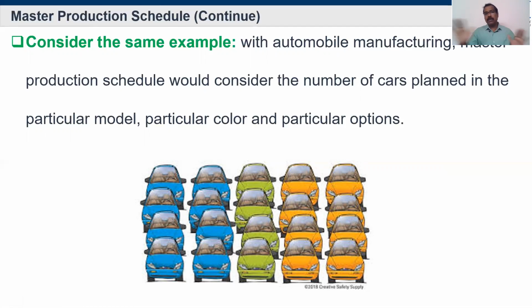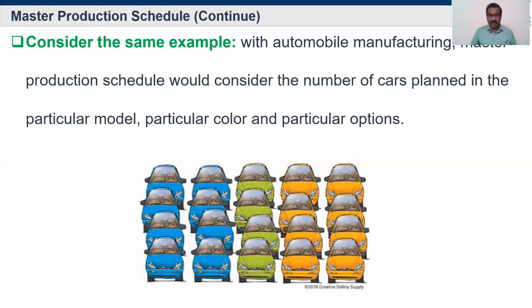Aggregate planning tells the number of cars to be manufactured, like 1,000 cars, or 10,000, or 1 million cars. But it won't say how many cars of each model or color are needed. The master production schedule will tell you how many cars in blue or yellow, with automatic gearing system, the number of safety belts, multiple gears, or rear camera available or not. Individually they are split out.